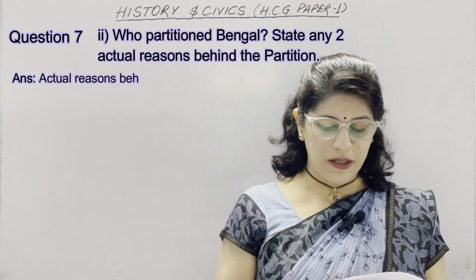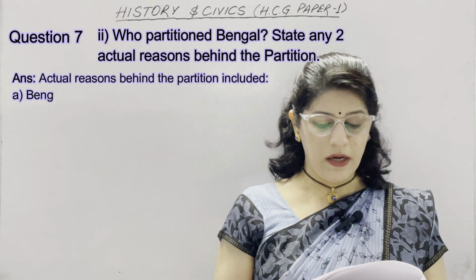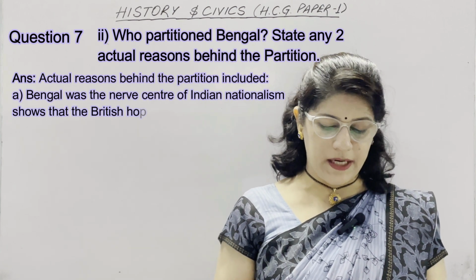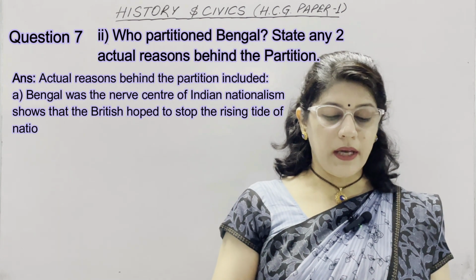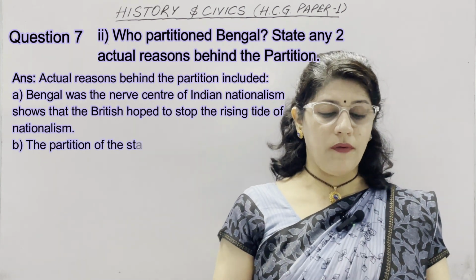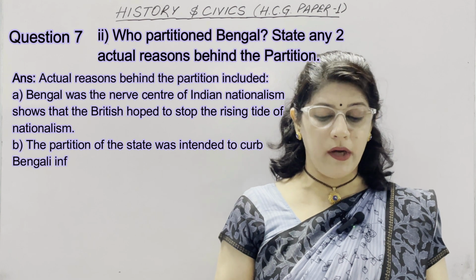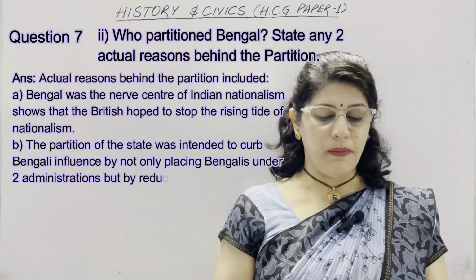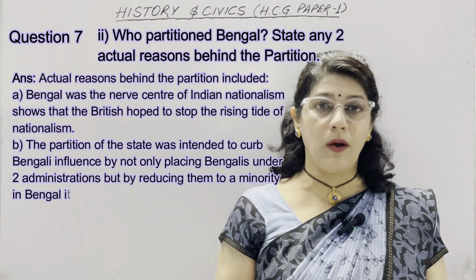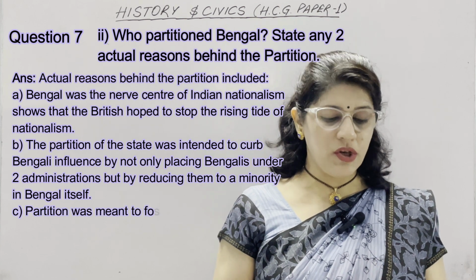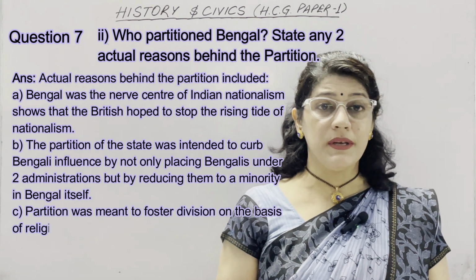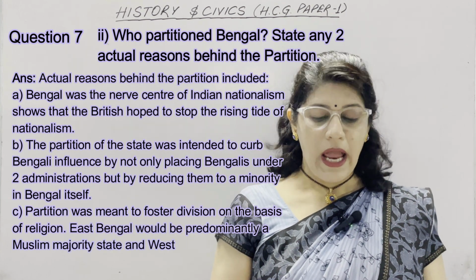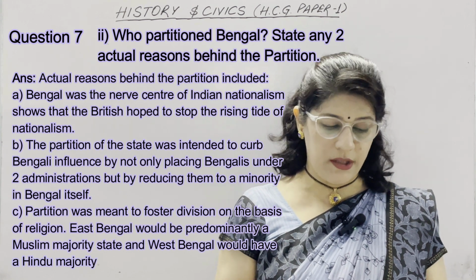Actual reasons behind the partition included: Bengal was the nerve center of Indian nationalism, so the British hoped to stop the rising tide of nationalism. Second point is, the partition of the state was intended to curb Bengali influence by not only placing Bengalis under two administrations, but by reducing them to a minority in Bengal itself. Third is, partition was meant to foster division on the basis of religion. East Bengal would be predominantly a Muslim majority state and West Bengal would have a Hindu majority.